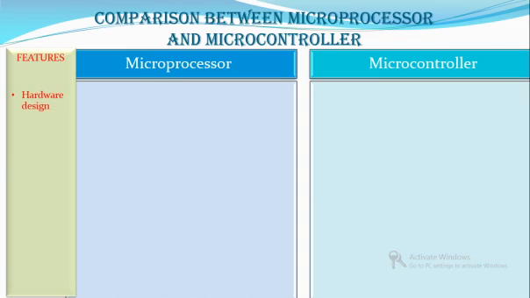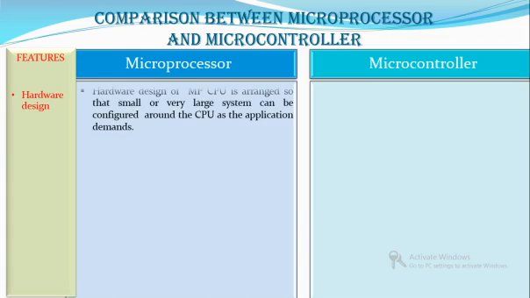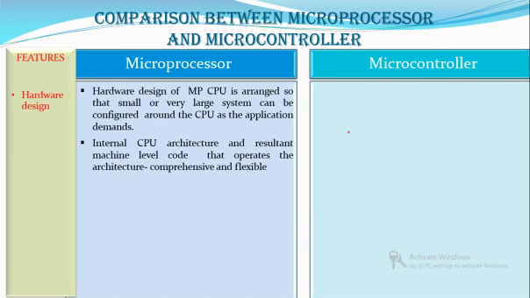So if you check the hardware design, as we have mentioned, the microprocessor hardware design is arranged so that a small or very large system can be configured around the CPU as the application demands. What does that mean?